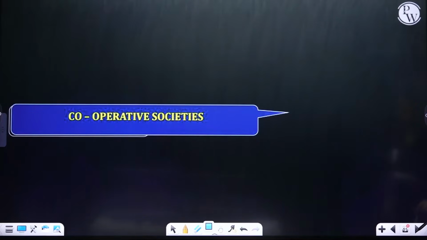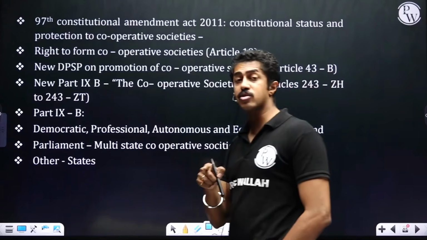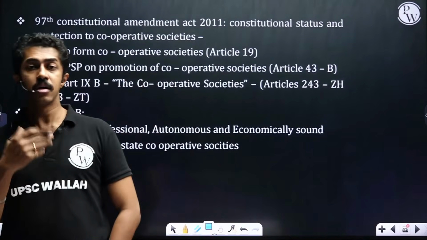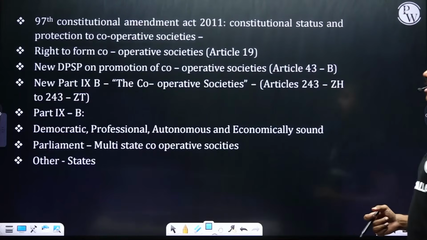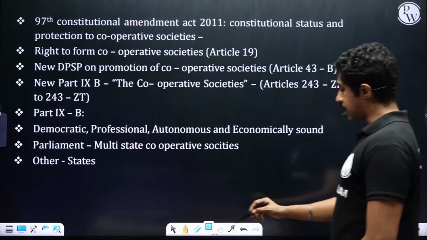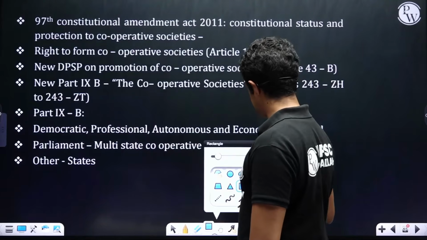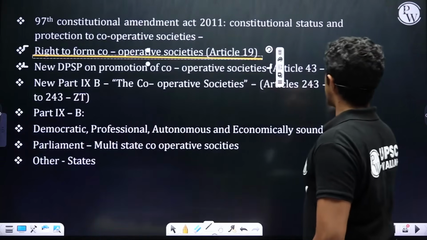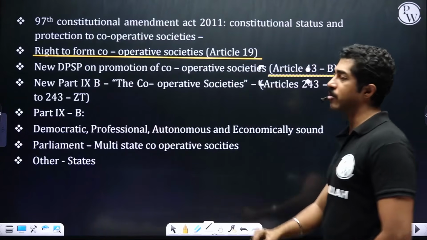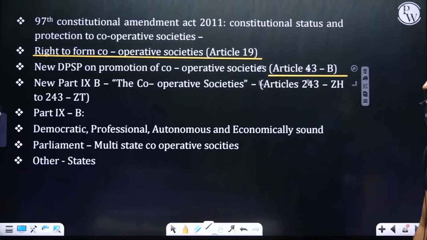Cooperative societies. We know the 97th Constitutional Amendment Act gave them constitutional status. Right to form cooperative societies under Article 19. It also added a new DPSP on promotion of cooperative societies, Article 43B.